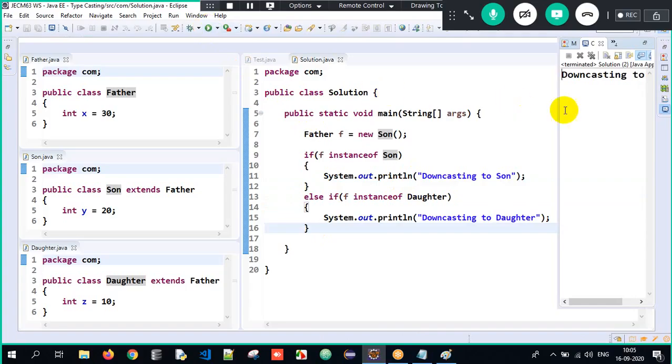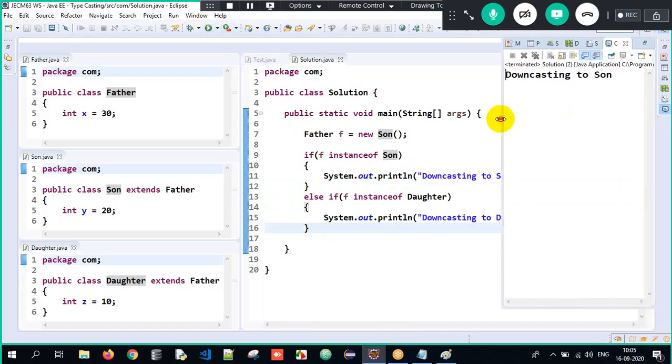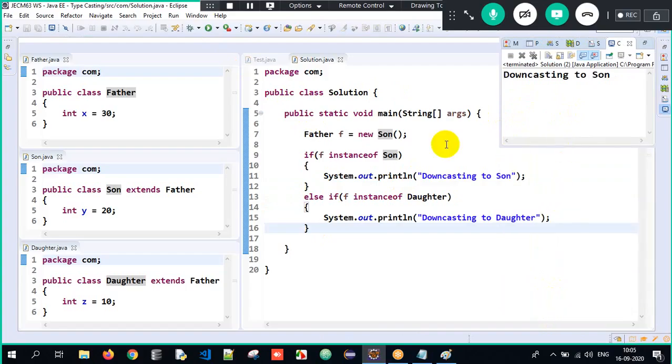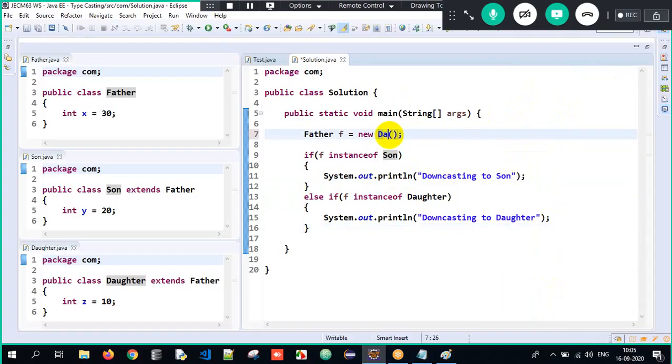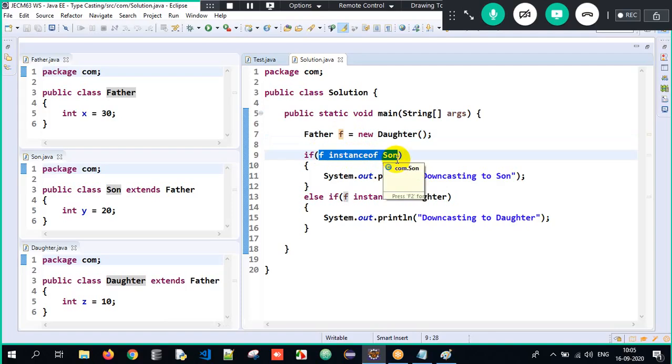Correct? Did I get the output as downcasting to son here? Absolutely, I will get the output as downcasting to son only. Similarly, if I am storing an object of daughter, so the daughter object is stored into F. F is nothing but the daughter object. Is the daughter object having the properties of son? Is the daughter object an instance of son?